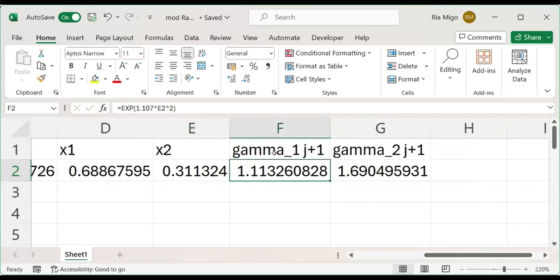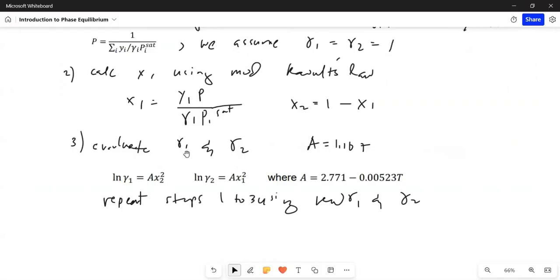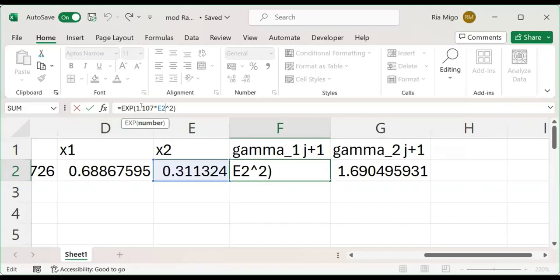The next calculations are the gammas using the equations. We already demonstrated this in letter A, so I merely repeated that. So that's the exponent times x sub. For gamma 1, it's x sub 2 squared.